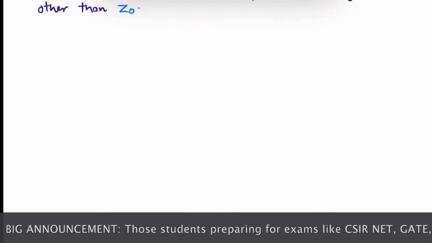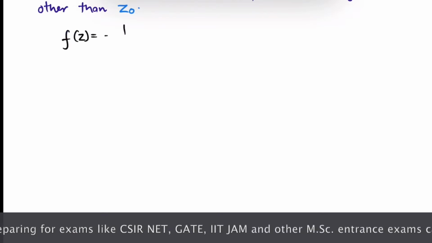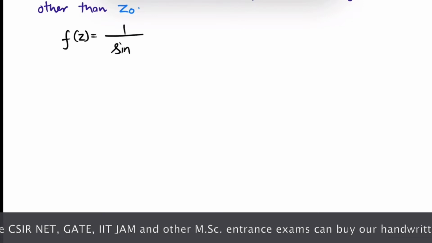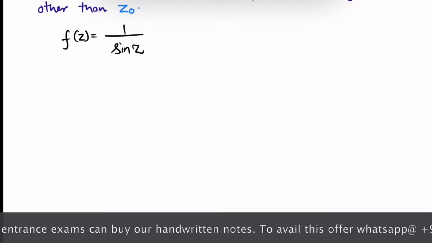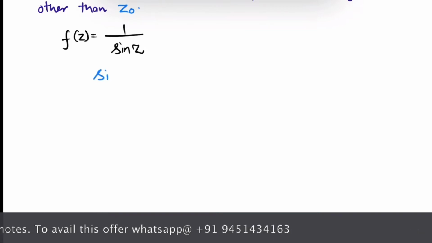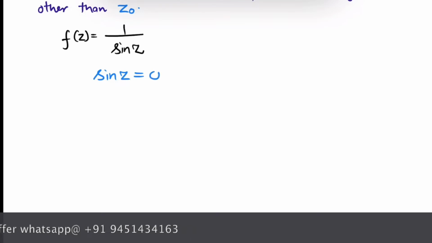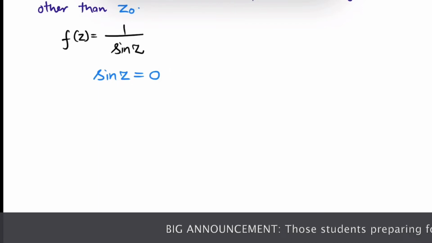Suppose we have a function f of z as 1 over sine z. This function is not analytic when its denominator sine z becomes 0, then this function f of z is no longer analytic. Let us find for what value of z this sine z becomes 0.